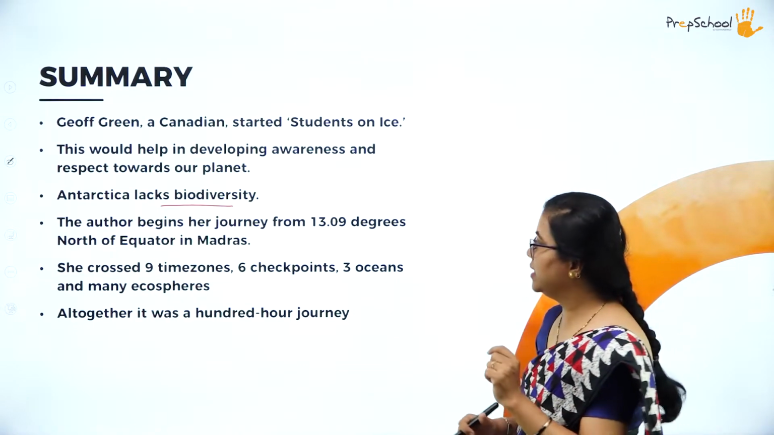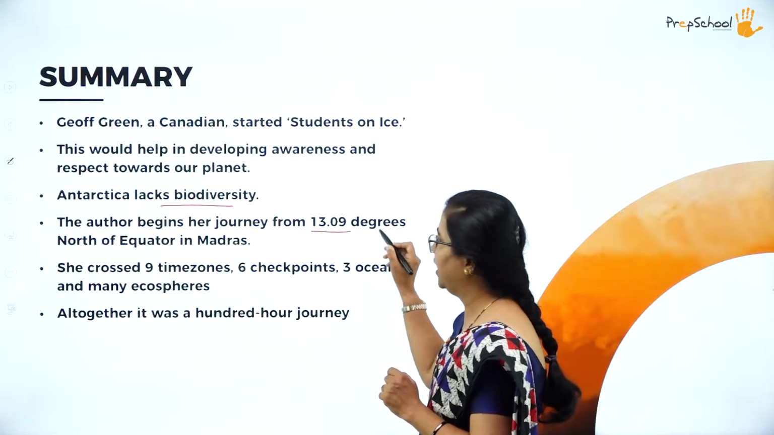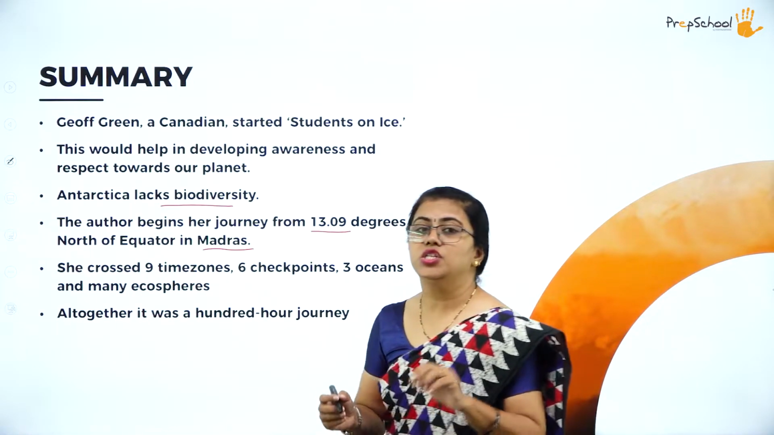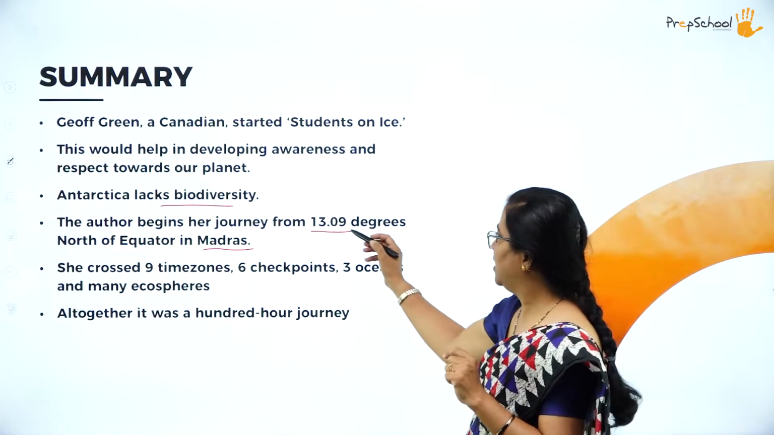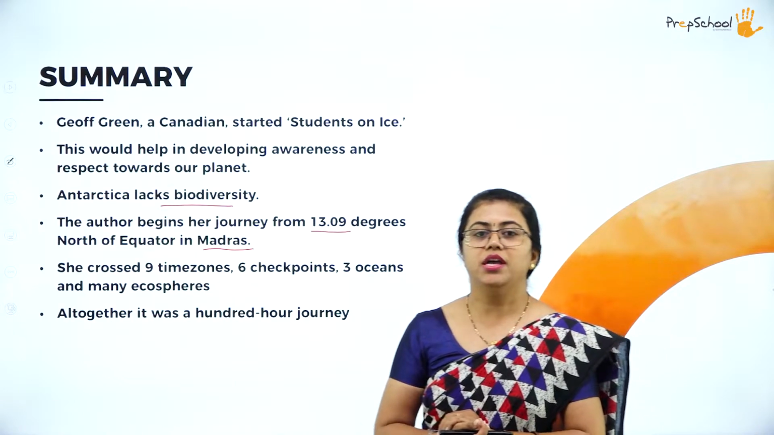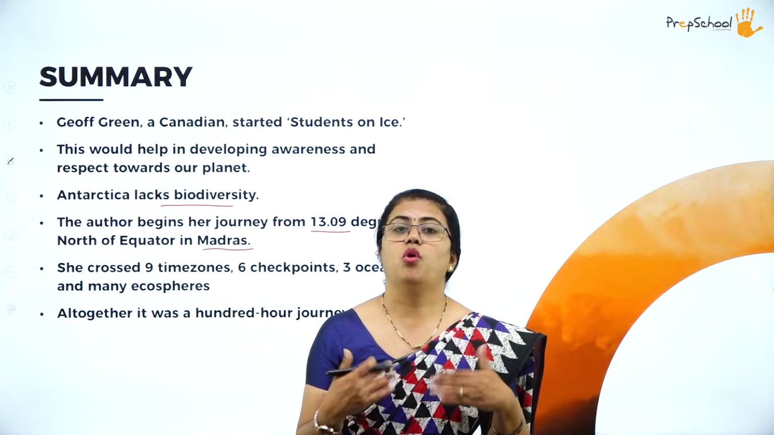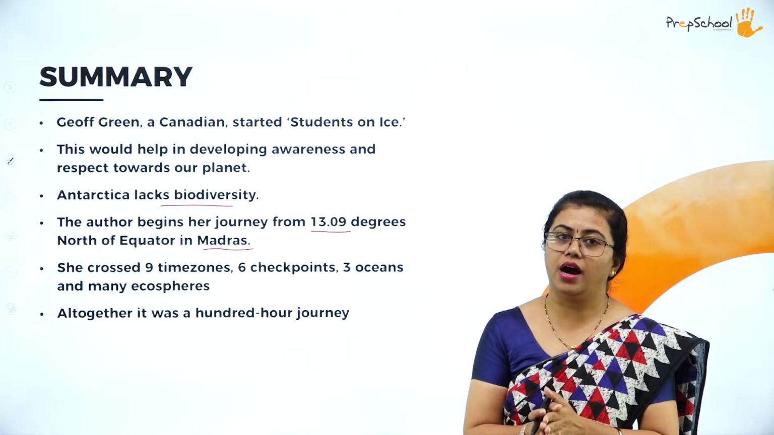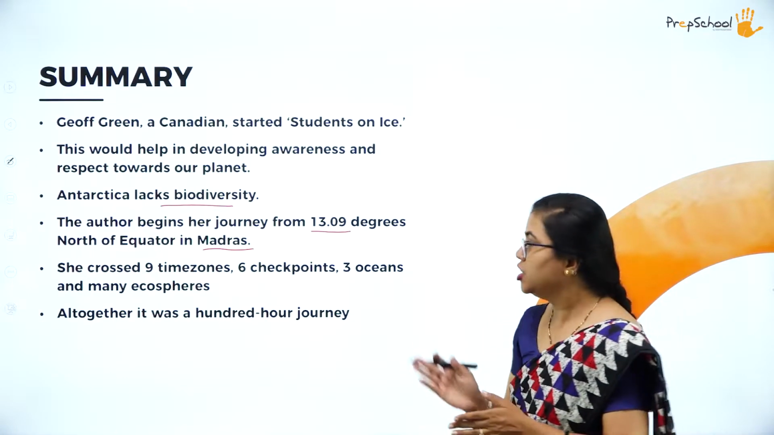The author begins her journey from 13.09 degrees north of the equator, that is from Madras. So her journey begins from this latitude. 13.09 degrees north of the equator, and that is from Madras. What does she have to do? She starts from there. She had to travel for 100 hours altogether.